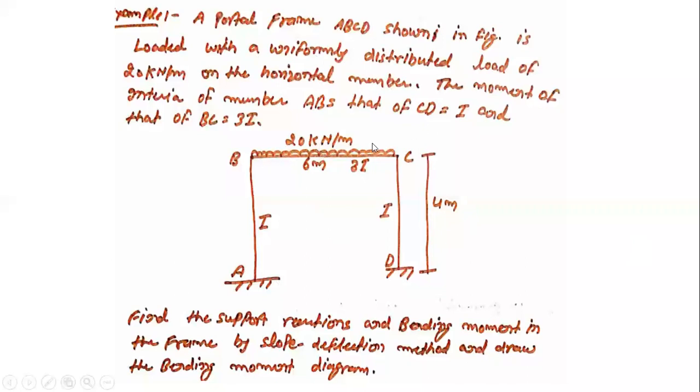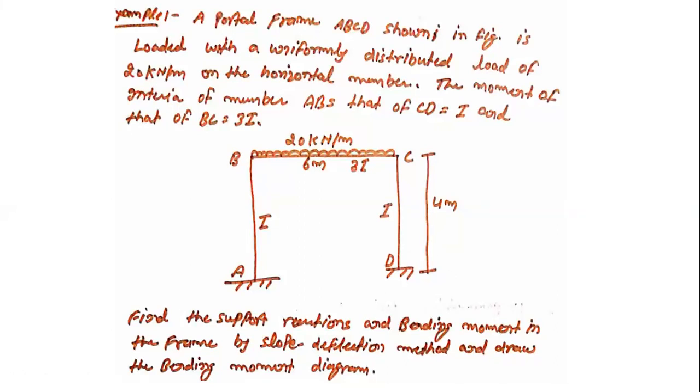There is a UDL over the beam segment of the frame, which is 20 kilonewton per meter on the horizontal member. The moment of inertia of member AB is I, that of CD is I also, but member BC has 3 times the moment of inertia of AB and CD. These are the values mentioned.